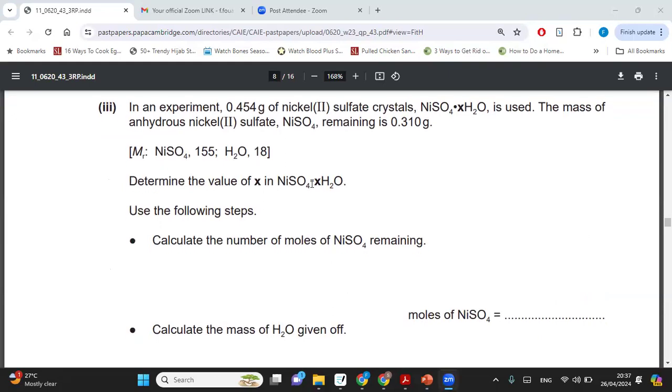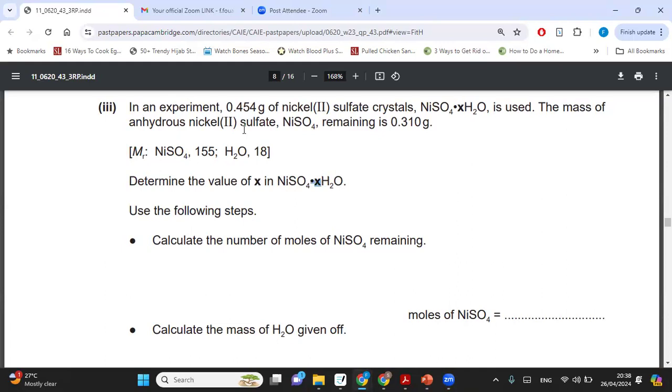This is a question that involves mole calculations and it involves finding the value of water of crystallization. If you take a look, this is the nickel sulfate salt, but it has water molecules attached to it. So this is a crystal. This is water of crystallization.